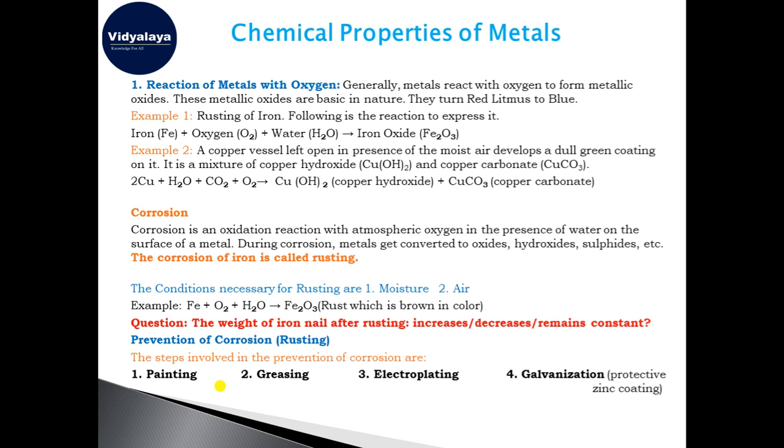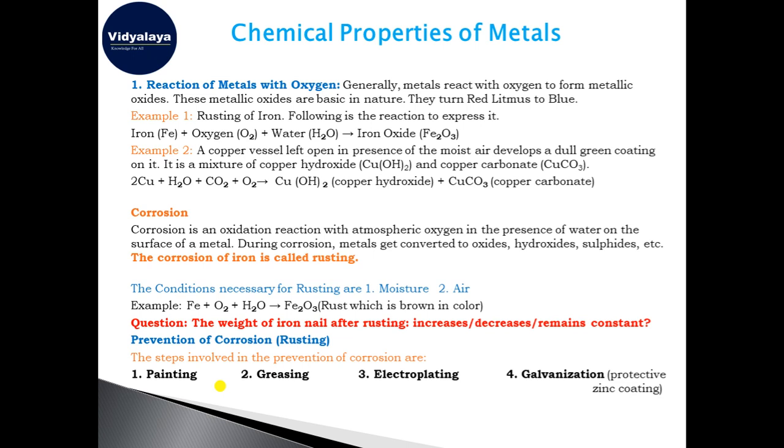When we apply grease over the surface of the metal, it cuts the contact of moisture and air from the direct surface of that metal. Then electroplating. How do we do electroplating?